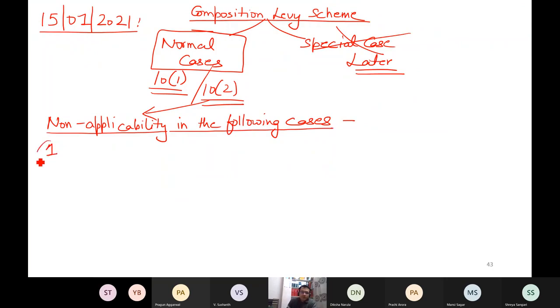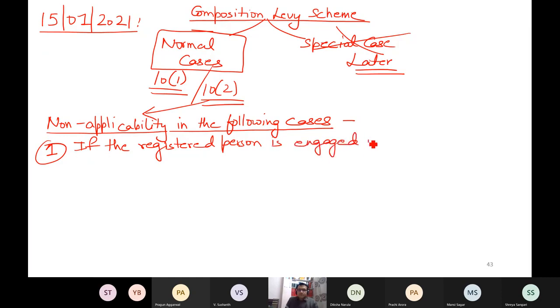First point. Now, first point is what? When a registered person is engaged in outward supply, and this outward supply must be interstate. So you can write here interstate outward supply of goods or services. This is first point.